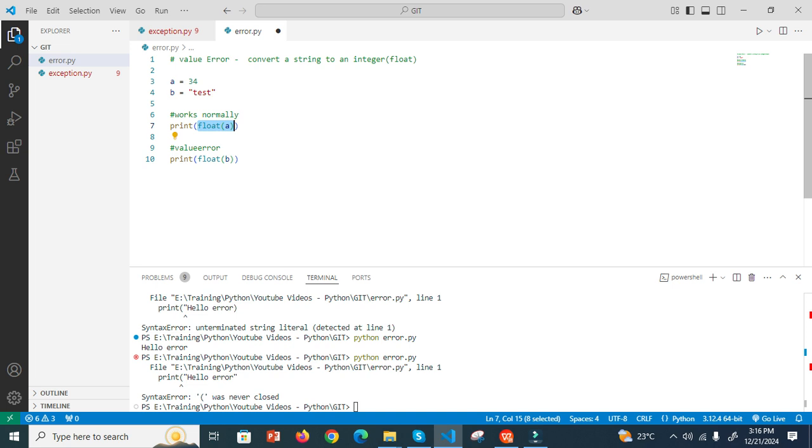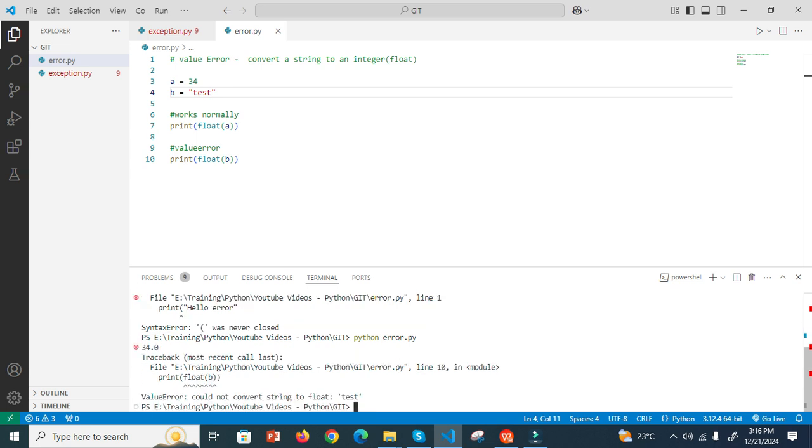error. What is a value error? You are converting a string to a float or a string to an integer, which doesn't make any sense. So I am trying to convert float B. What is B? Test. So this type of error is called a value error. Now I am going to save this, and lines 1, 6 and 9 are comments, so the Python interpreter will not take these.